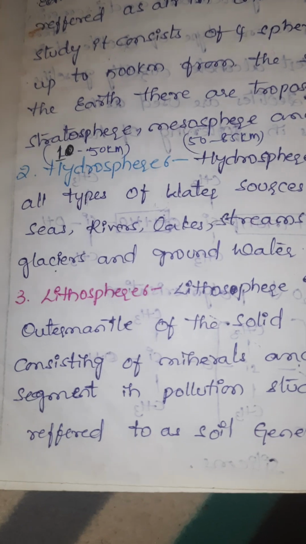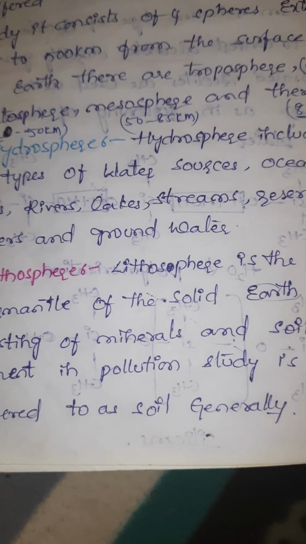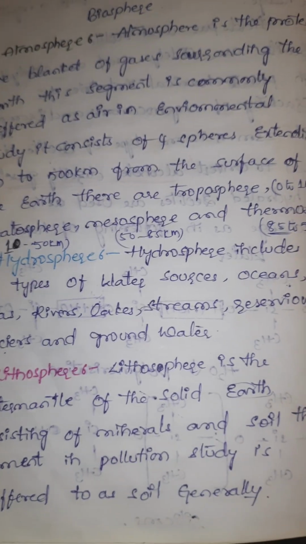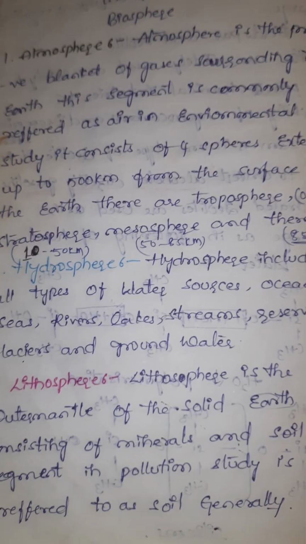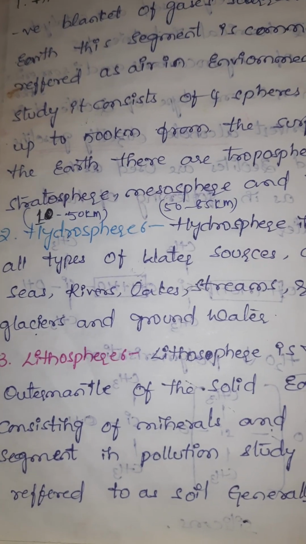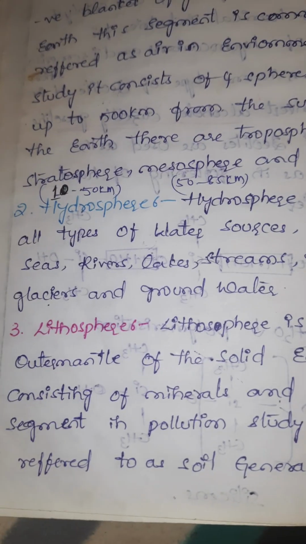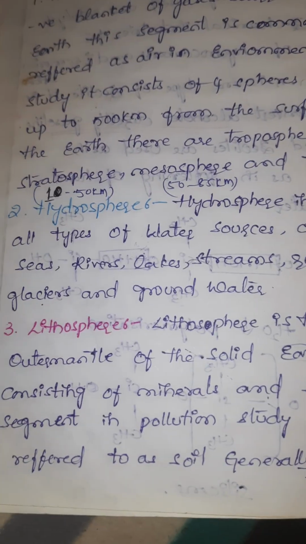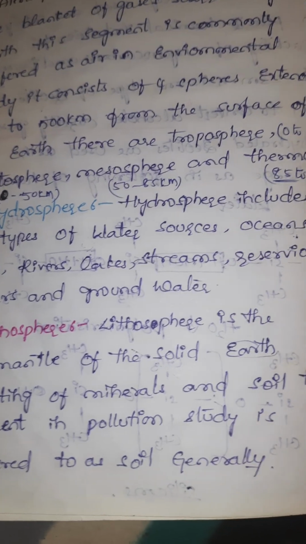Next one, hydrosphere. Hydrosphere includes all types of water sources, oceans, seas, rivers and streams and reservoirs, glaciers and groundwaters. Lithosphere. Lithosphere is the outer mantle of the earth consisting of minerals and soils.